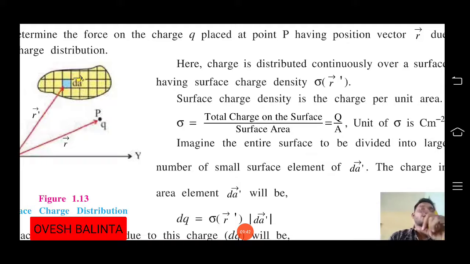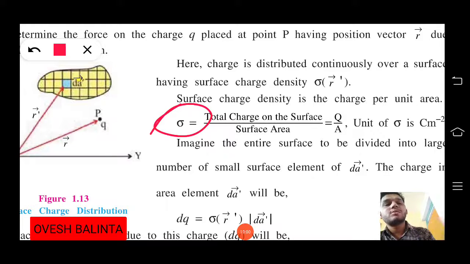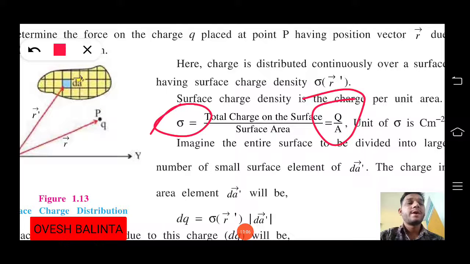Whenever we are talking about a uniform charge, a uniform surface has a uniform area. So for a uniform area we can say that sigma is equal to Q upon A, sigma equals Q by A. Now what is the unit of this sigma?